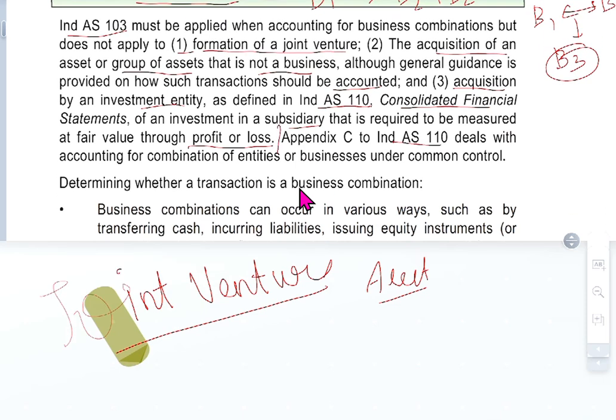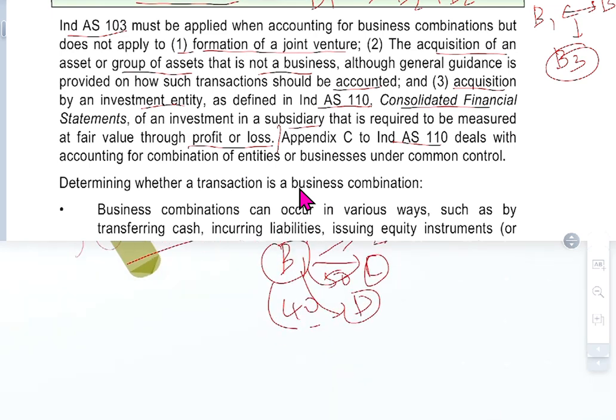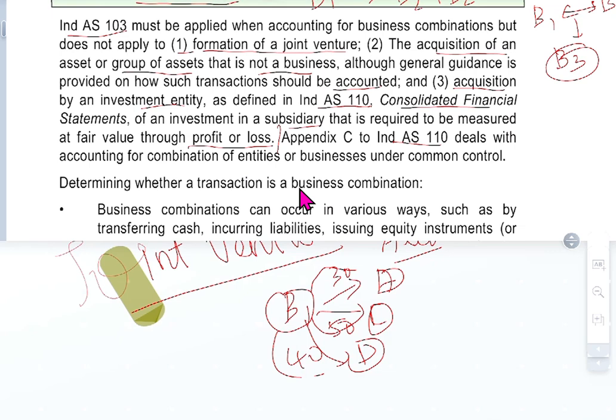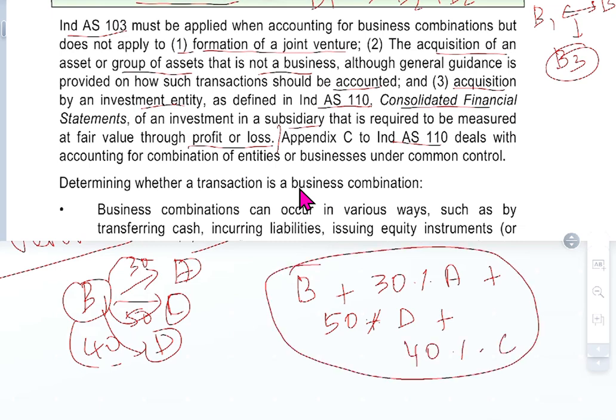What it is saying is, business B has 30% in A, 50% in C and 40% in D, which means B controls 30% of A, 50% of C, 40% of D. Then when combining the balance sheet of B, we will see B plus 30 percent of A plus 50 percent of C plus 40 percent of D. These are all included to become B. This is the consolidated financial statement that has been mentioned here.